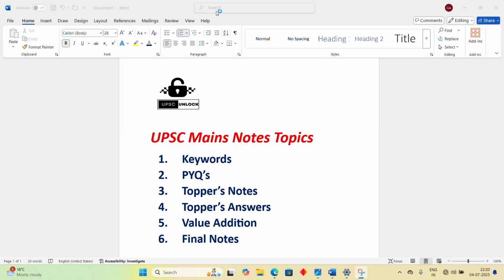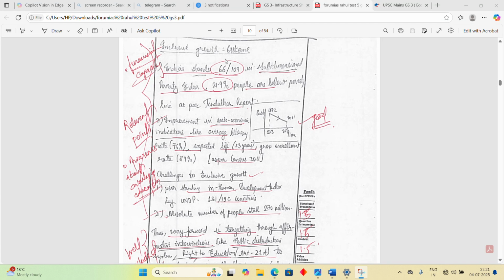Okay. Now we have covered all this. Next, we come on to value addition, a very big mammoth again. With this answer, there is so much of data, there is a graph given here. You have 66 by 109, 21.9%, 76, 69%, 131, 190, 270 million. So much of data has been given in this particular answer. This is the kind of value addition that you think of getting in your answers, isn't it? But how do you do it?